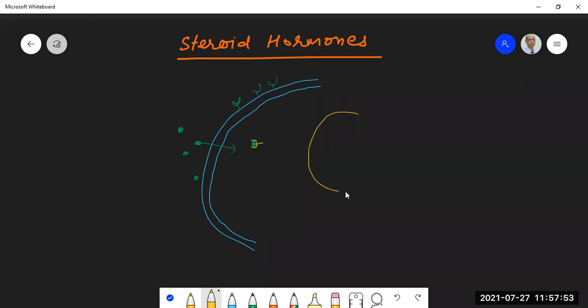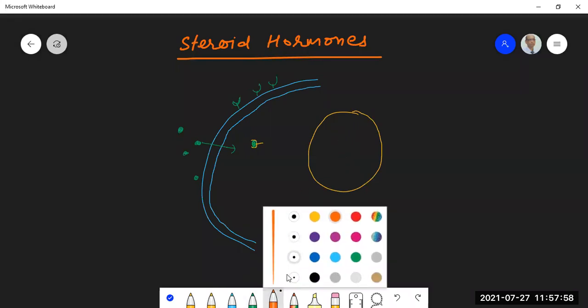Let's say this is the nucleus, and within the nucleus you have the DNA.